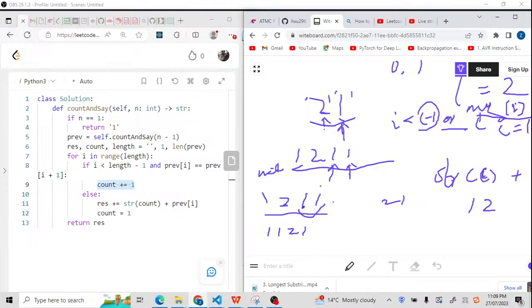So for the last two, when the i goes to here, this i index is 2, goes to here. It is okay. The count should plus 1 because this prev i equals prev i plus 1. So the count equals 2. Once this i goes to the next, definitely this will not execute. We are going to have a result. So the result will plus 2, 1, at the end of the loop.